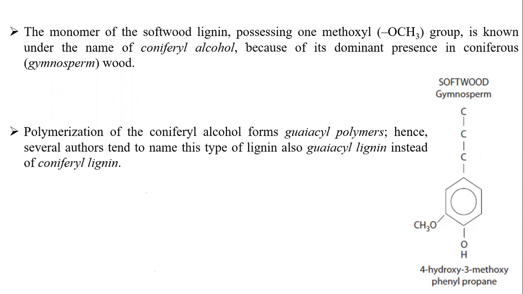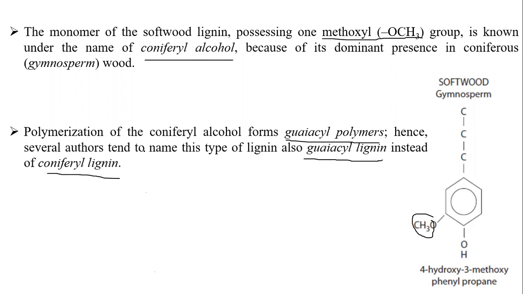The monomer of the softwood lignin, possessing a methoxyl group, is known as coniferyl alcohol because of the dominant presence of conifers. This type of monomer is mostly present here. See this methoxyl group on the benzene structure. The polymerization of coniferyl alcohol forms the glycine polymer. Hence, several authors tend to name it glycine lignin instead of coniferyl lignin.